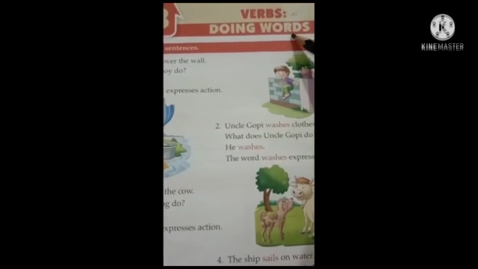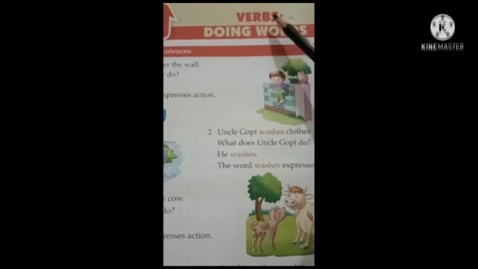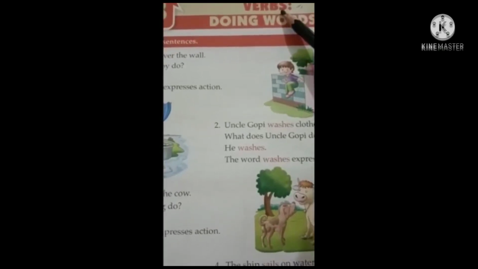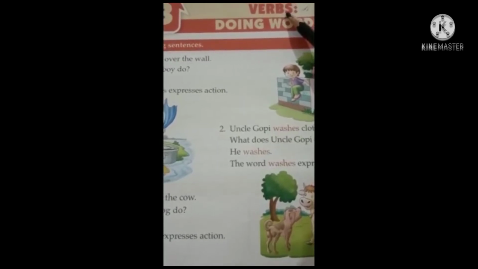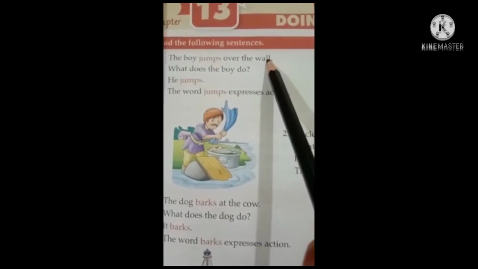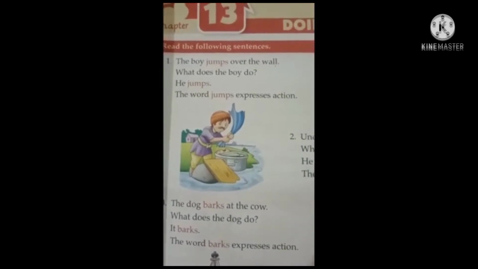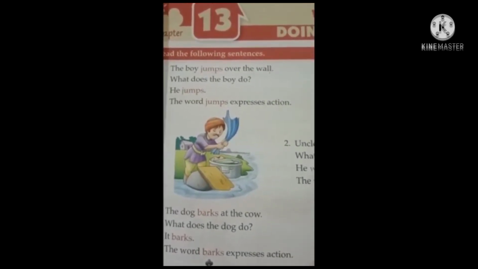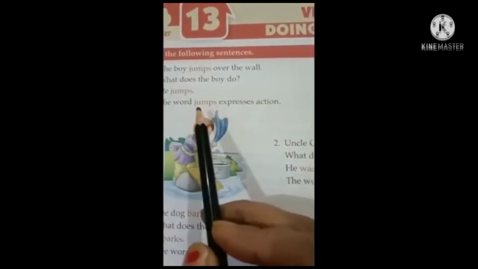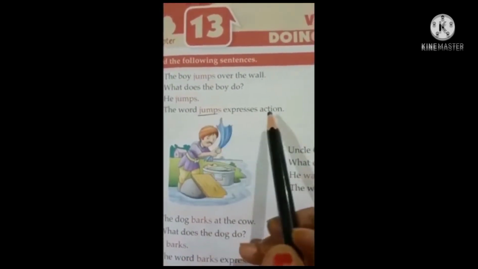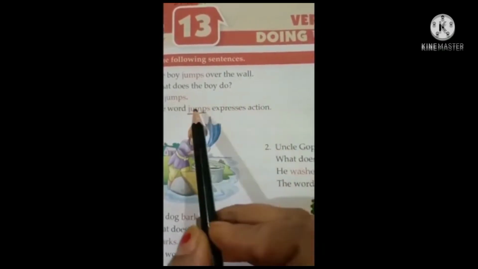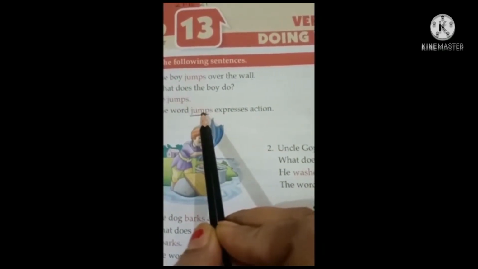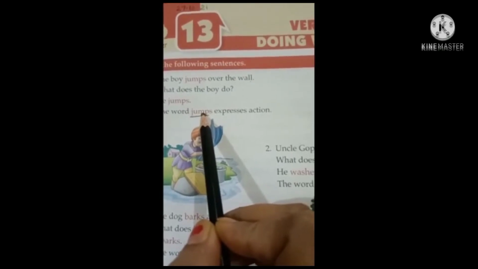So children, today we are going to start chapter number 13, doing words, which are also called verbs. You have also studied this chapter in the previous class, if you remember. Look at the examples given, children. The boy jumps over the wall. Now you have to think in the mind, what is the boy doing? Ask this question in your mind. The boy is jumping. So this word jump expresses action. So therefore, jumps is an action word or doing word or verb.